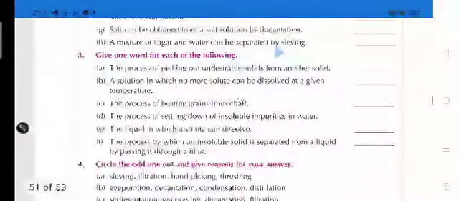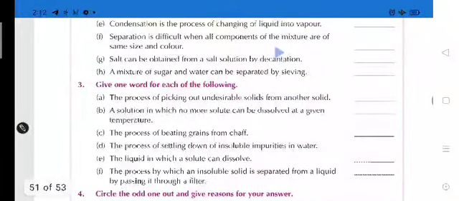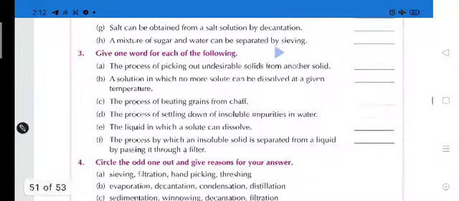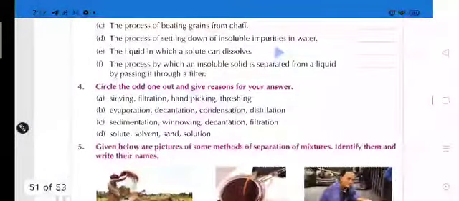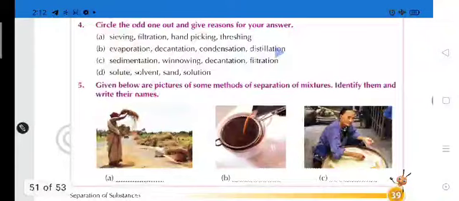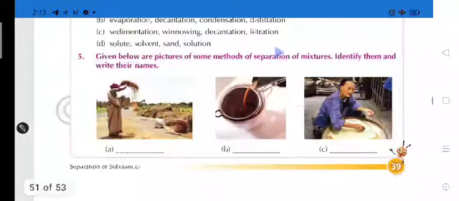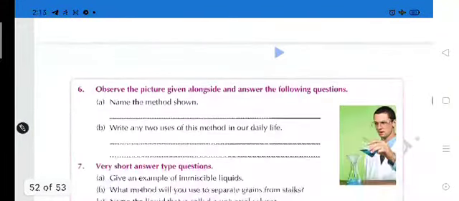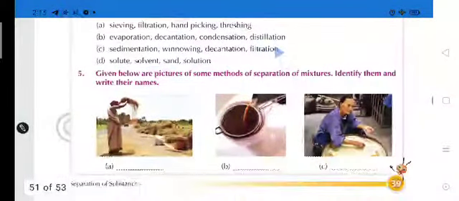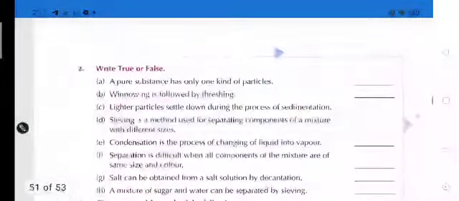And in giving one word for each following, you can easily write the answer here, and circle the odd one. And you have to tell the name of a method of separation. So very short type answers up to the fifth you can easily do in the book.